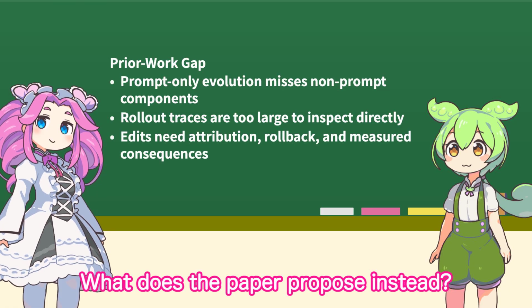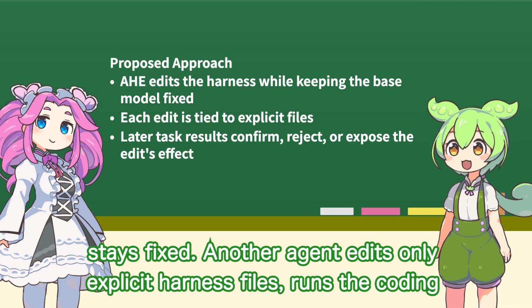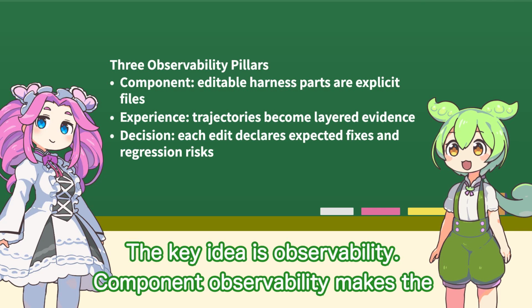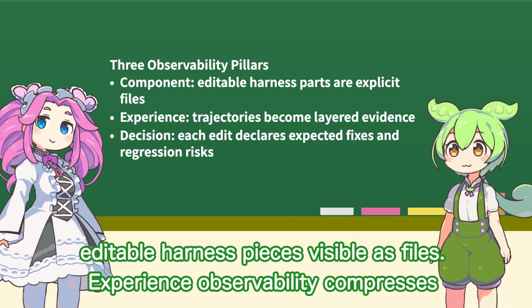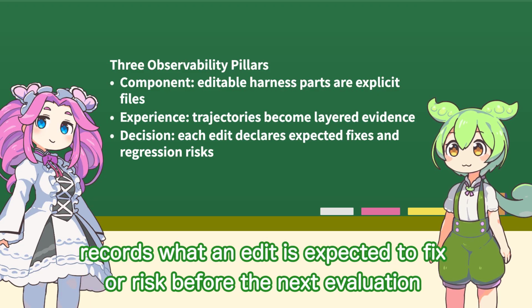What does the paper propose instead? It proposes Agentic Harness Engineering, or AHE. The base model stays fixed. Another agent edits only explicit harness files, runs the coding agent again, and uses the next round of task outcomes to keep or revert those edits. The key idea is observability. Component observability makes the editable harness pieces visible as files. Experience observability compresses what trajectories into evidence an agent can read. Decision observability records what an edit is expected to fix or risk before the next evaluation checks it.